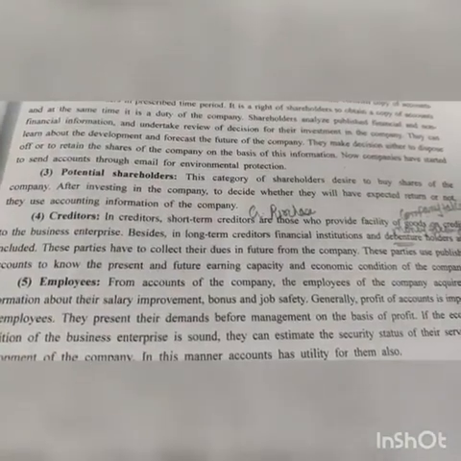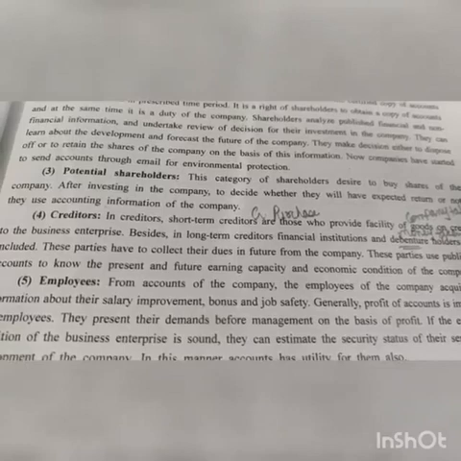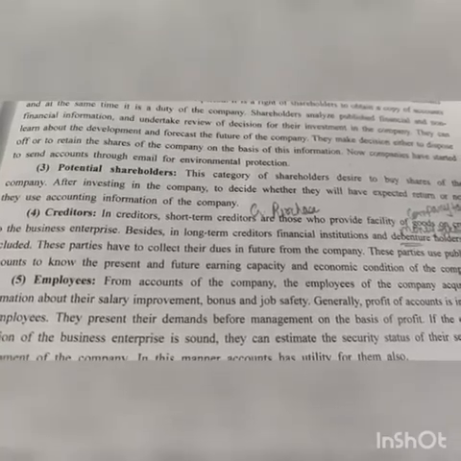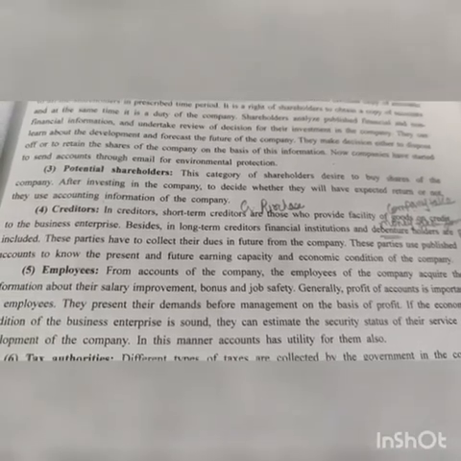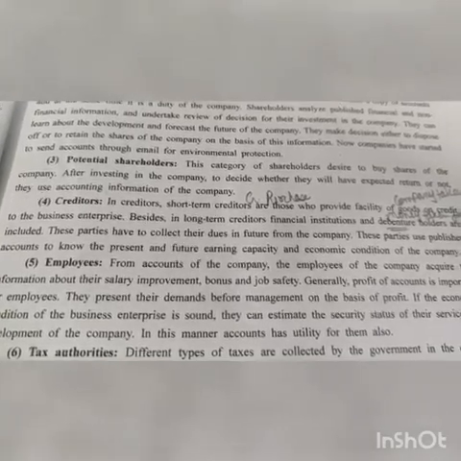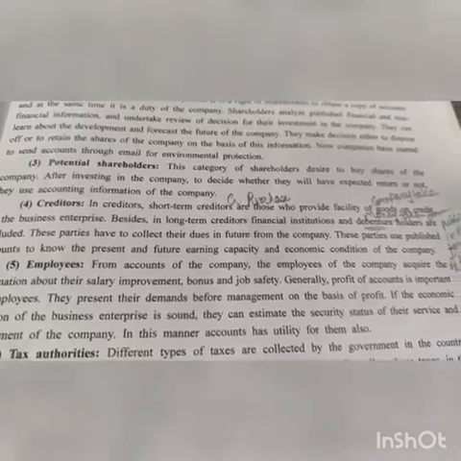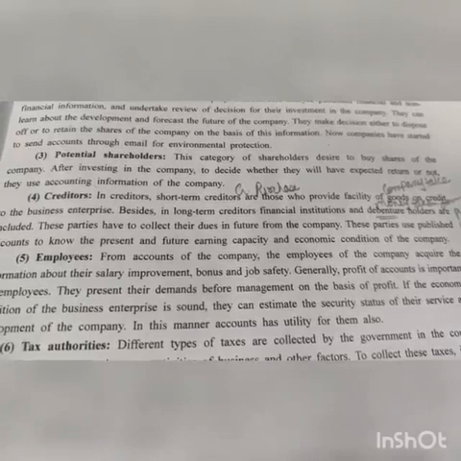These parties have to collect their dues in future from the company. They have sold us the raw material on credit, so in future we are supposed to pay them money. They will see from our accounts whether we are in a position to pay them or not. How is our future earning capacity? In future will we earn a good amount of profit or not, will we be able to sell our products or not, how will our economic condition be in future? All this the creditors are going to see.